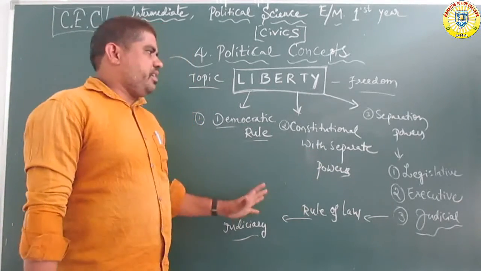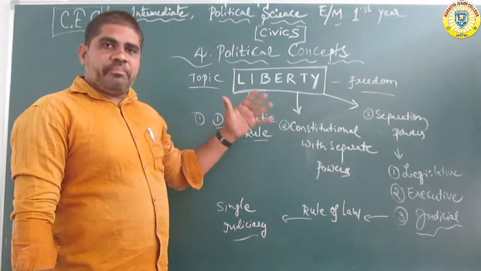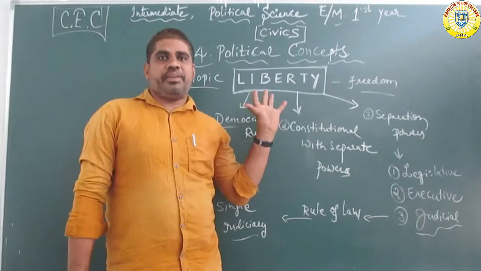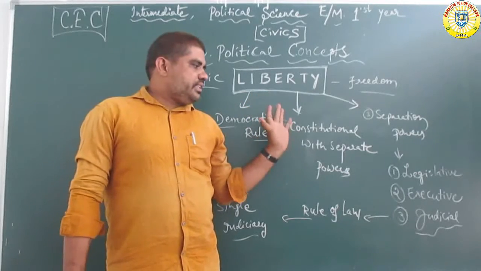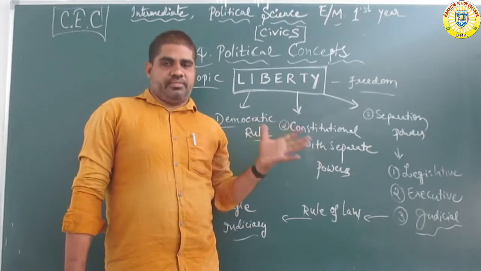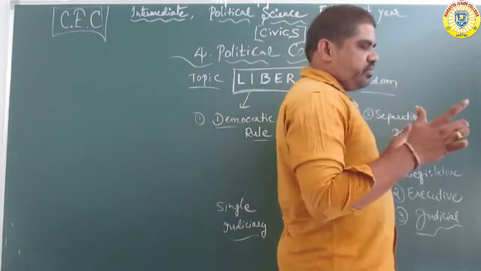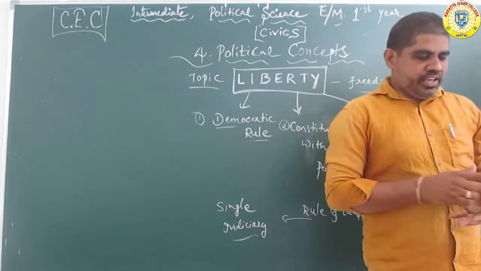Constitutional with separate powers. Next, separation of powers is only for the liberty type of category. Separation of powers, okay: legislative, executive, judicial. It is common. These are words of success for the liberty type of categories.